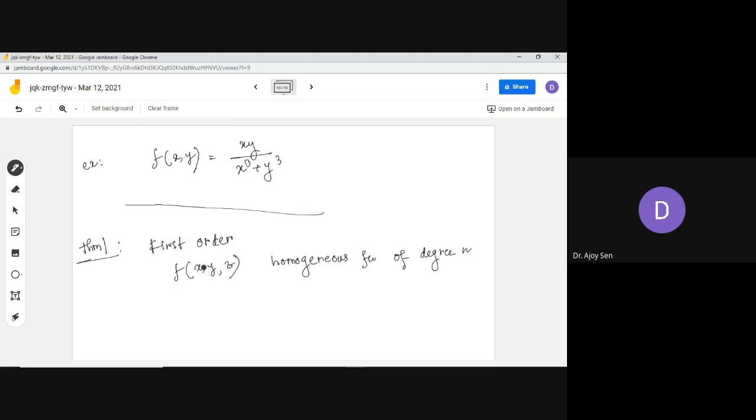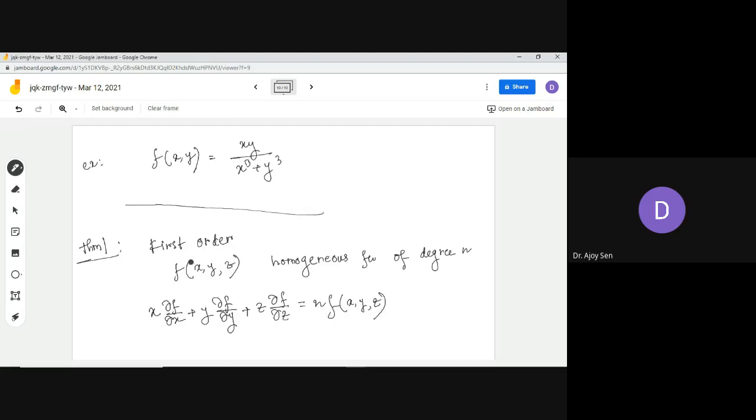If you have this information, then Euler's first order theorem tells you that x del f del x plus y del f del y plus z del f del z, this expression you can write as n into f of x y z.